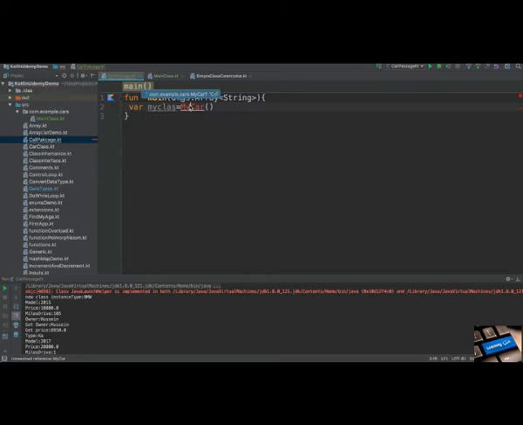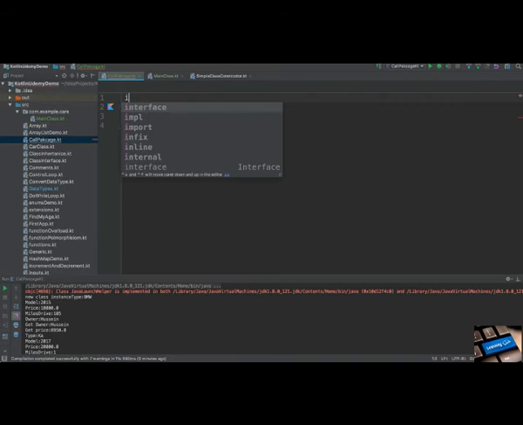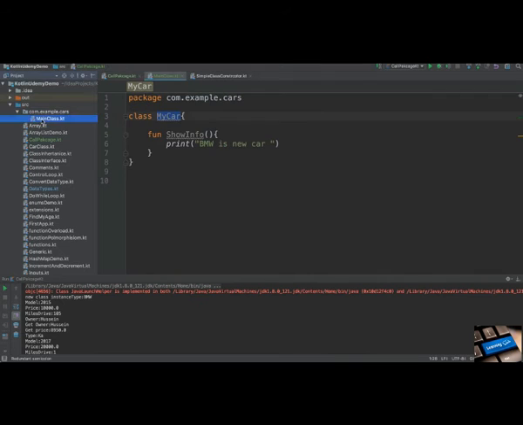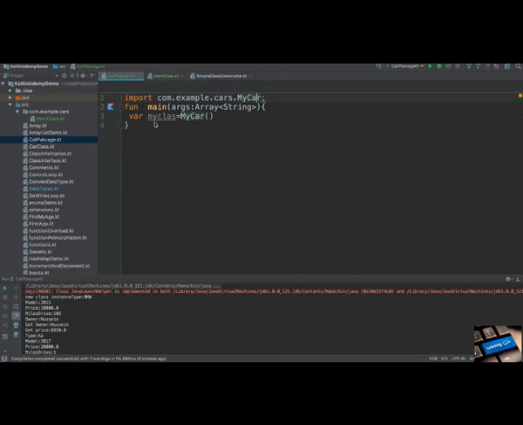So if you click here, what you have to do is import that package. You just say import, then the name of the package, which is com.example.cars. When you import this package, you say dot and the class name. So you import com.example.cars, this is the package name, then you write a dot and the class that you call. What's the class name here? It's MyCar. You give it the name MyCar. So it was able to call it.